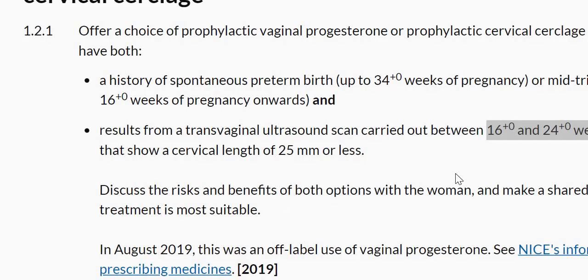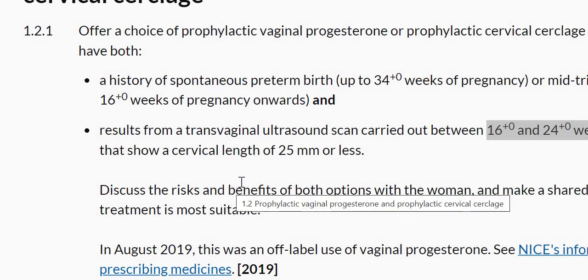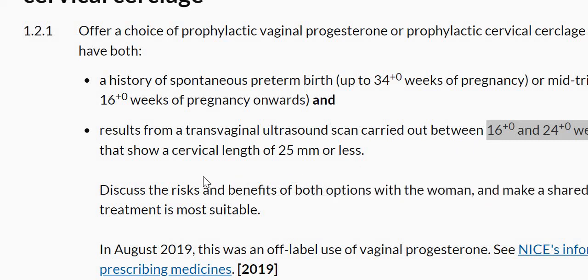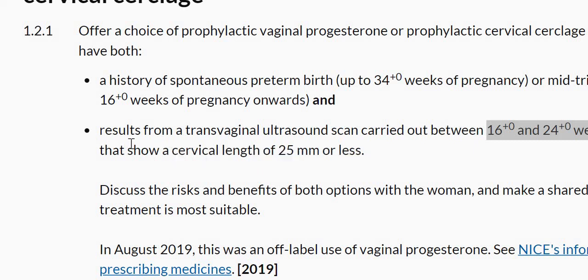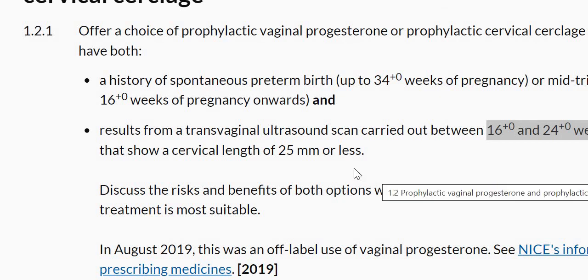Yes, the result from transvaginal ultrasound scan carried out in pregnancy shows cervical lengths, but it says a history of spontaneous preterm birth and the result. So it has to be 2 factors, which she doesn't fit. She doesn't have these 2 factors.